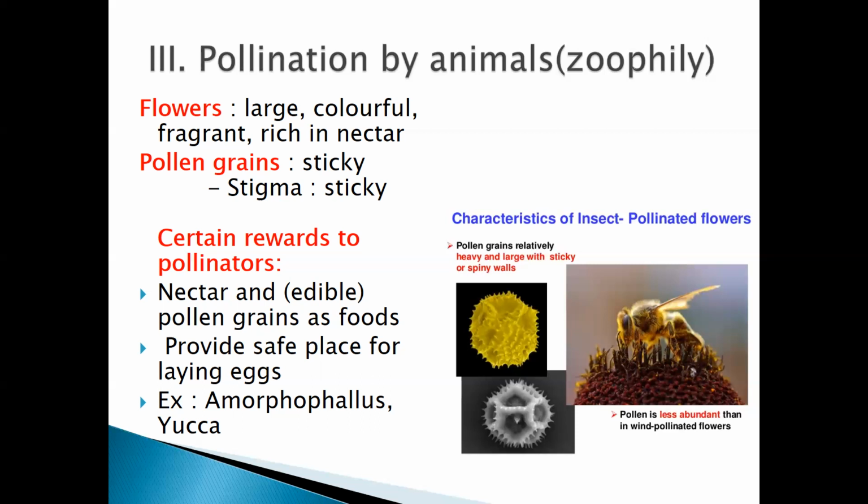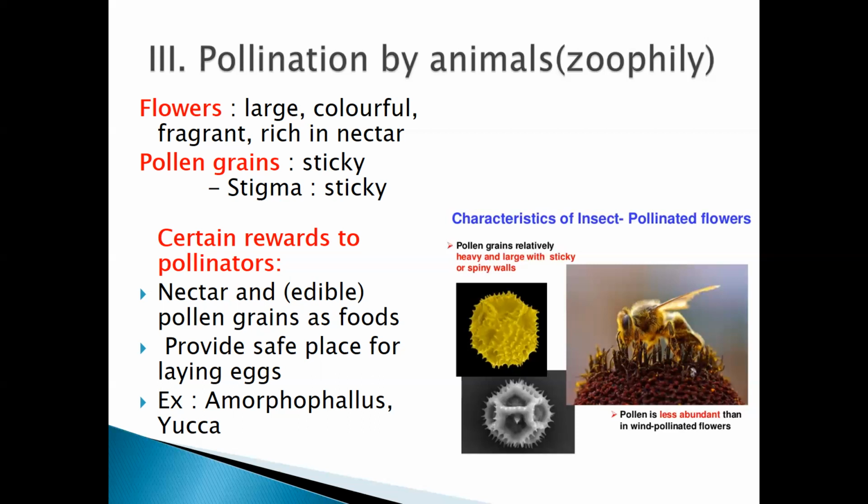Okay, and next is rich in nectar. If any flower is rich in nectar, that is the sugary syrup present inside the flower, many of these animals, like the insects and the birds, are attracted towards it.